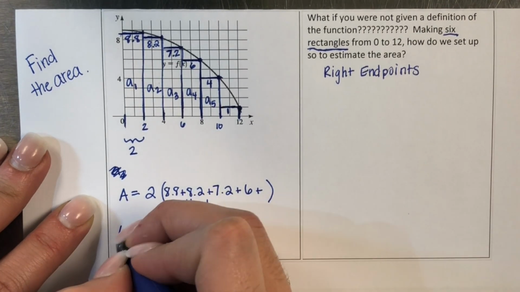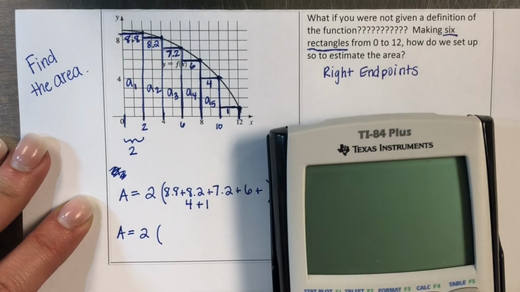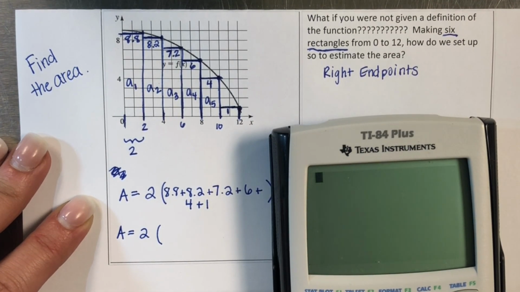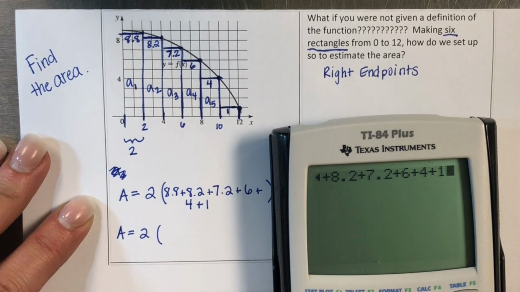All right, so first thing I'm going to do is add those together using my handy dandy calculator. 8.8 plus 8.2 plus 7.2 plus 6 plus 4 plus 1. All right, 1, 2, 3, 4, 5, 6 numbers because 6 rectangles, so 6 heights.